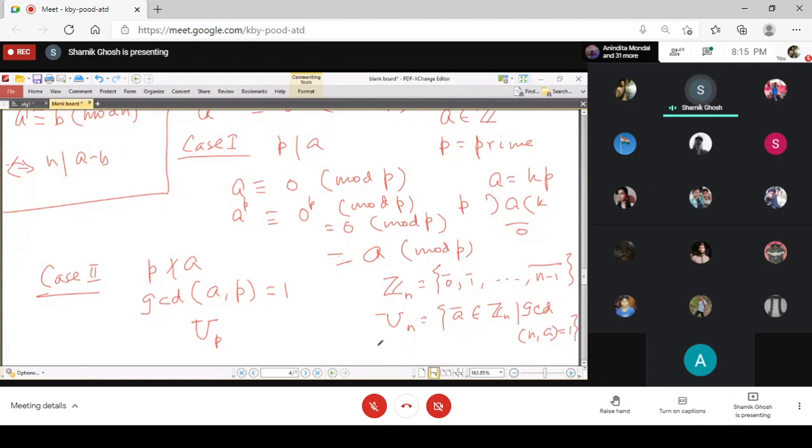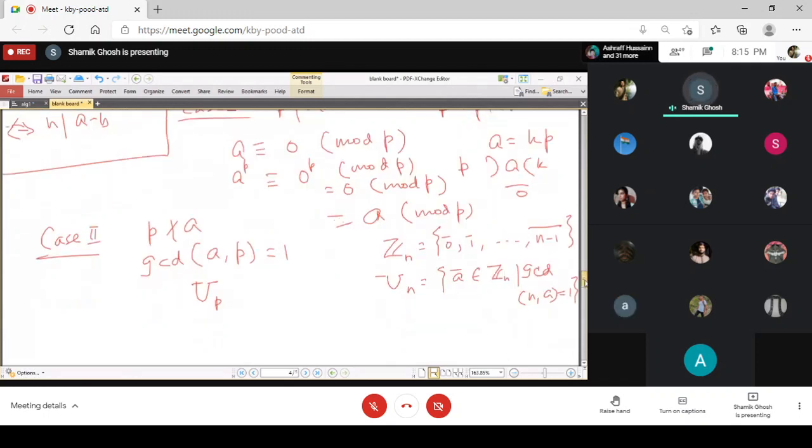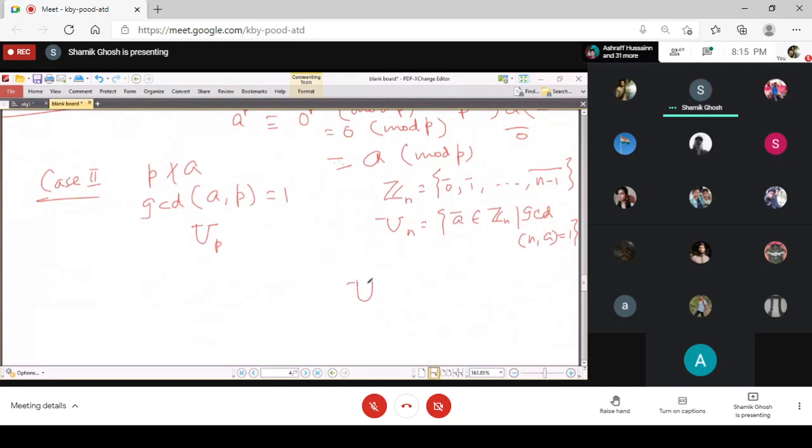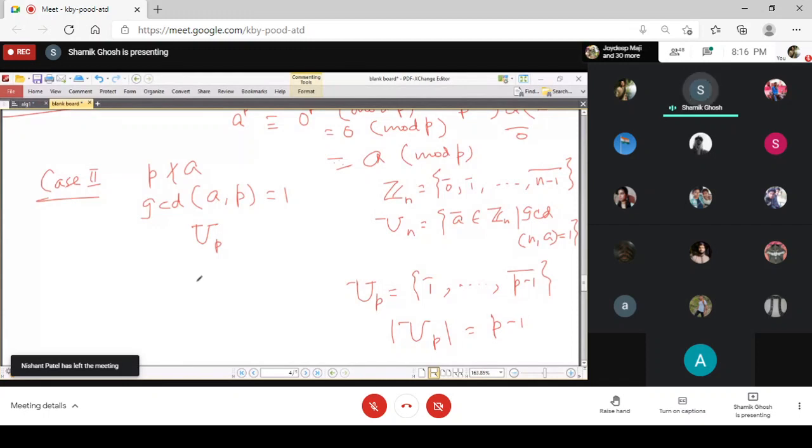And how many elements does this group have? In the case of P, you see that UP has P minus 1 elements. From 1 to P minus 1, everyone is relatively prime to P, and everyone is multiplicatively invertible. So the number of elements of UP is nothing but P minus 1. So we have just proved that A to the power order of G is always equal to the identity.